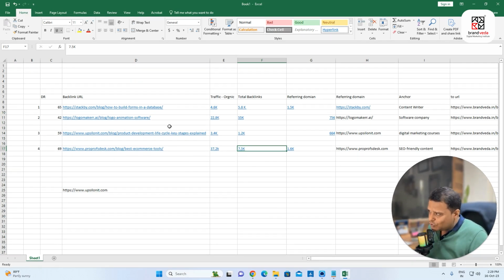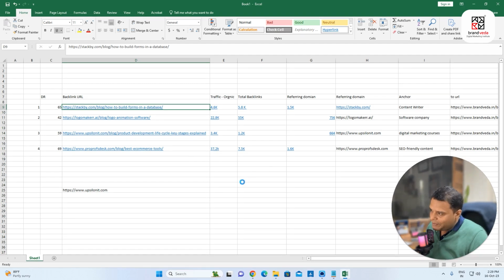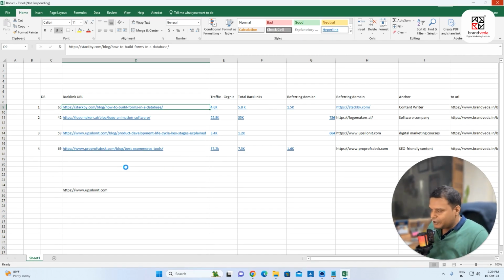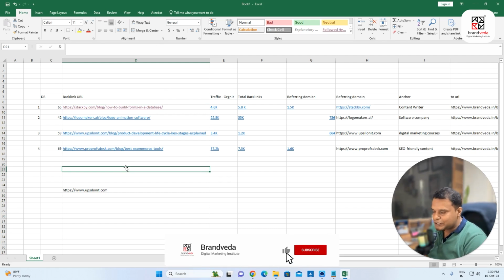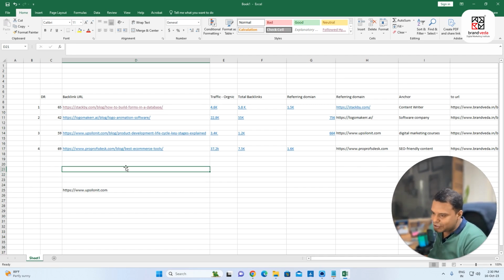But the key observation I want to tell you is that all these links are not the same. They have different organic traffic, different backlinks, different domains. So this is important. The point I want to tell you is all links are not the same. If you want to understand which backlinks are important for a business, go to Ahrefs. Anyways, I'm doing some research for my coming videos, where I'm doing extensive research on backlinks. The point is quality is important, but quality with quantity is a game changer in search engine optimization. Right? So I hope this becomes very clear.